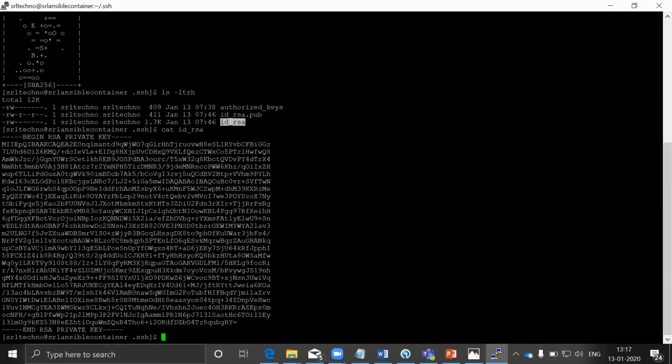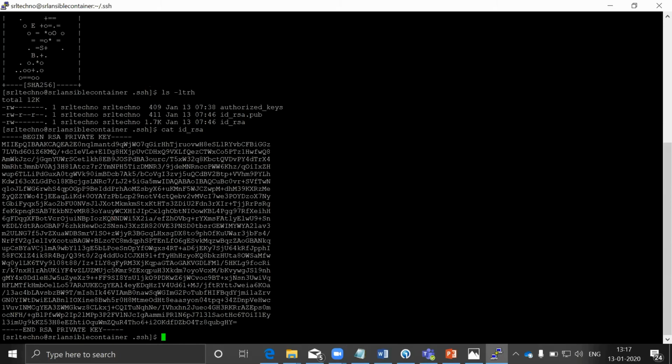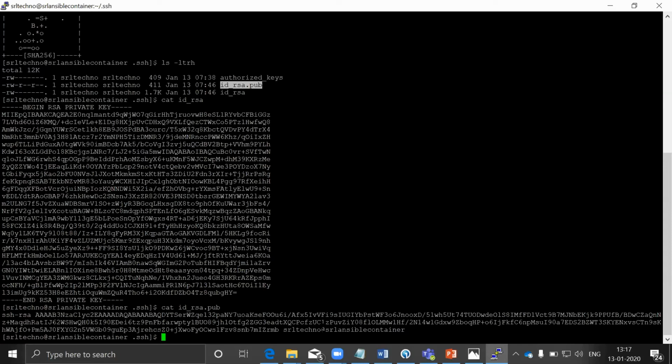So when I open id_rsa, it says RSA private key. Please do not share this private key with anybody. If you want any target systems or other systems to access your server, then use the public key, which is available in this file. If you see the public key, the name of the user is SRL Techno, and this is the host name. That means the public key will be authenticated with this username and the host name. Okay. Now we have generated the keys in the source system.